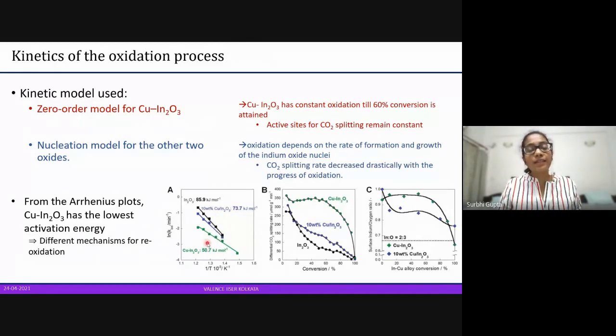And this shows that there are different mechanisms involved in the whole process. And from the nucleation model, we can say that these two oxides are actually using a surface phenomenon. A surface phenomenon is occurring here, whereas this one is not using a surface phenomenon. Otherwise, it would also have a similar graph over here.